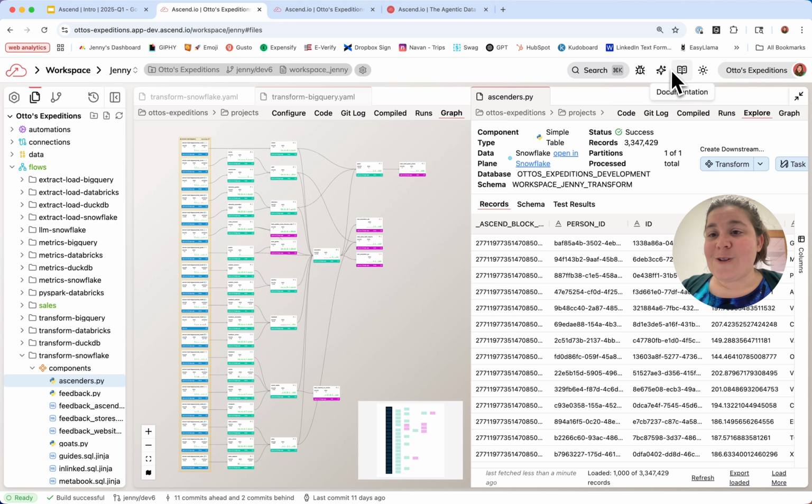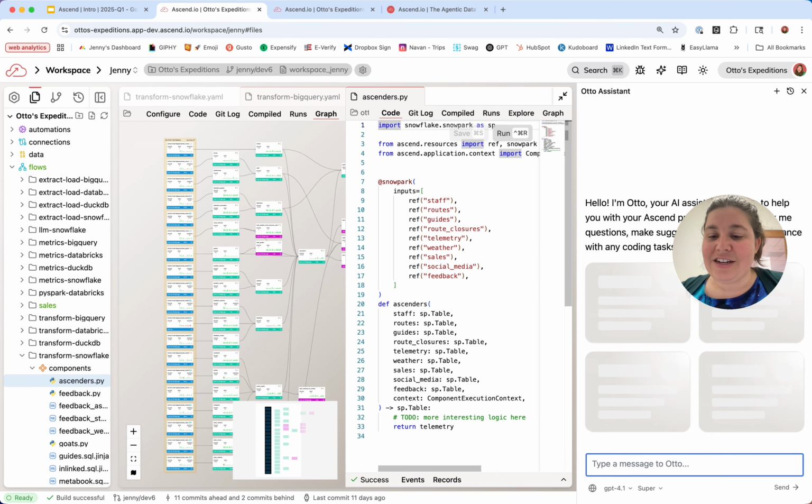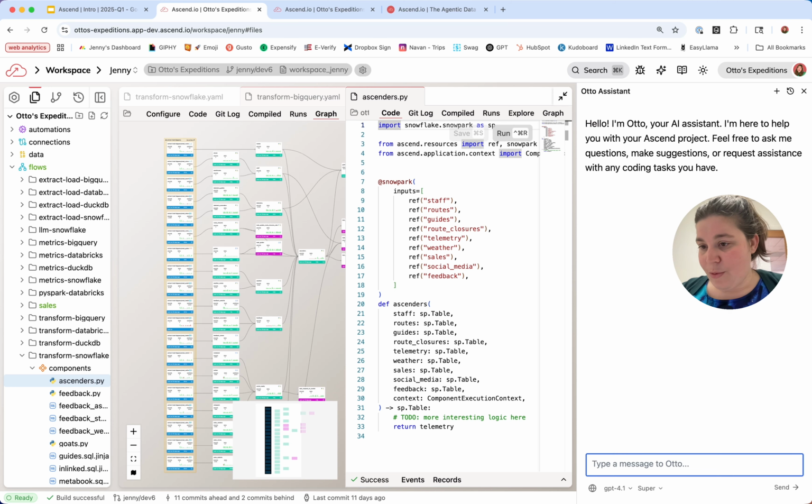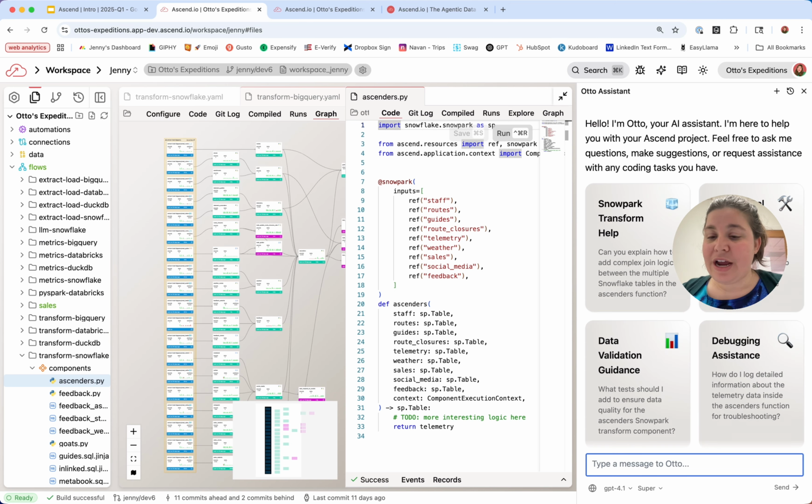Within the workspace, I can also access Otto. Otto is our handy AI agent, and I can ask Otto for help with anything that I want, help building, help monitoring. But for this specific example, I'll ask Otto, hey, Otto, can you help me figure out what data quality tests I should run on this component?